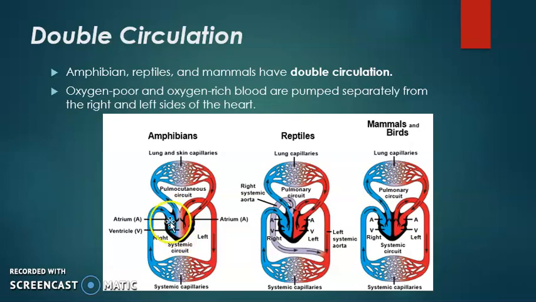The right side of the heart is for oxygen-poor blood coming from the body, and the atrium receives it from the body, pushes it to the ventricle, the ventricle pushes it towards the lungs, and the lungs oxygenate it and give it back to the left side of the heart, that is the left atrium, which pushes to the left ventricle, which pushes to the body. So this one is called pulmonary circulation, and the other one is called systemic circulation. So there are two circuits running at the same time. The same happens in reptiles, and also in mammals and birds. So this is called double circulation.